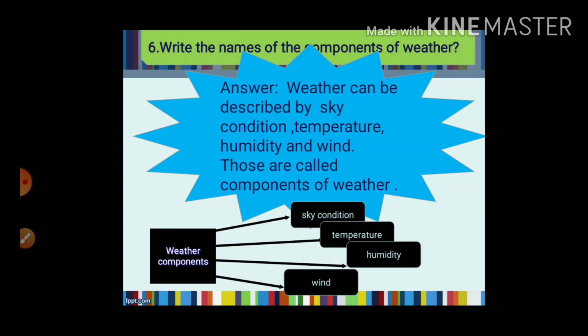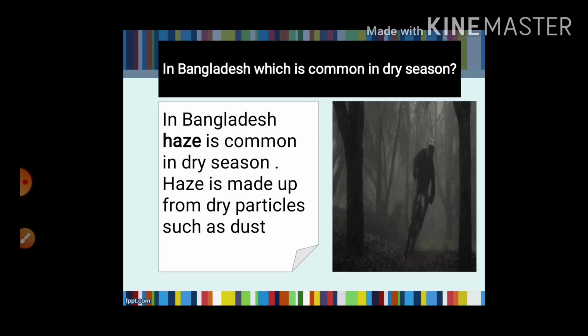Keep that in mind. Next question is, in Bangladesh, what is common in dry season? The answer is, in Bangladesh, haze is common in dry season. So what is haze? Haze is made up of dry particles such as dust. Haze means the visibility will be low.